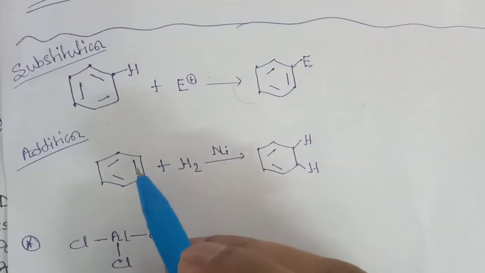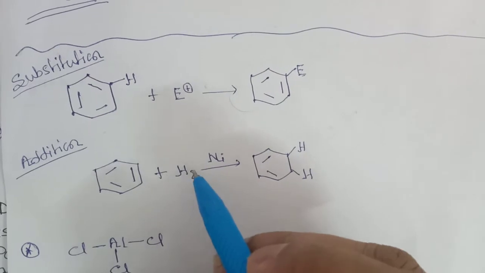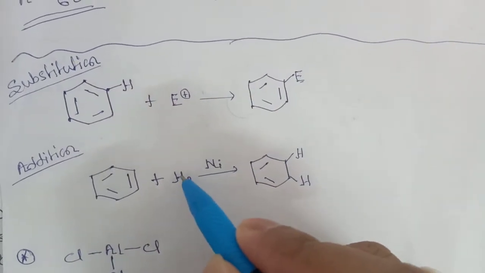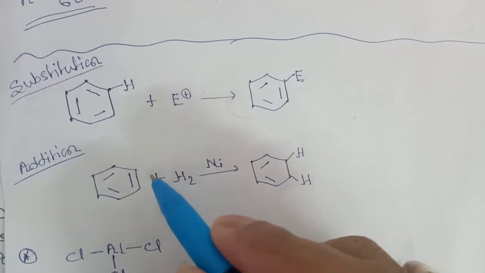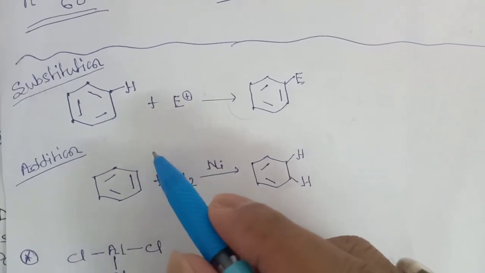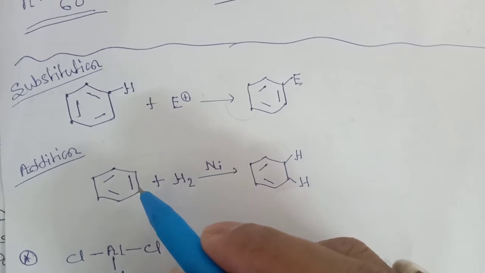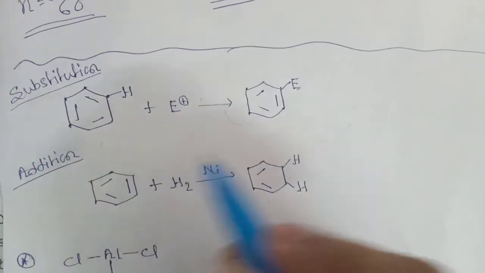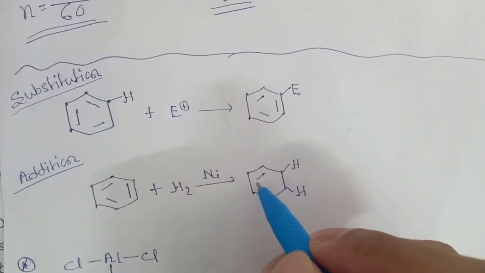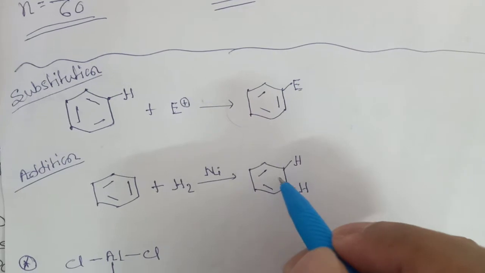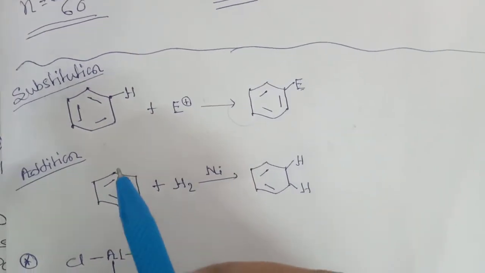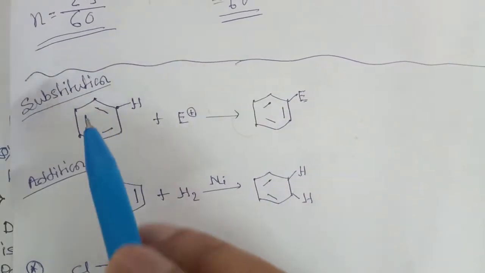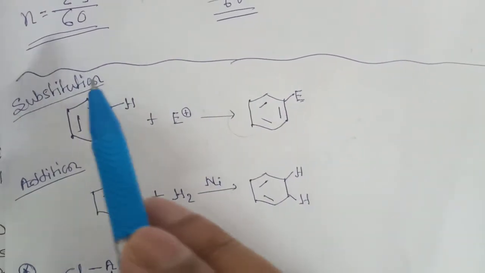But in case of addition reaction, if you add something to the benzene ring, then the conjugation will be hampered. In this way, there are two hydrogen atoms present, so one hydrogen atom will attach to this carbon, another hydrogen will attach to this carbon, and this double bond should break like this one. See, here conjugation is not possible. Now this bond can come here, this bond can go here, but there is no conjugation. That's why in case of addition, you have to hamper the conjugation. That's why benzene does not undergo addition, benzene will undergo substitution.